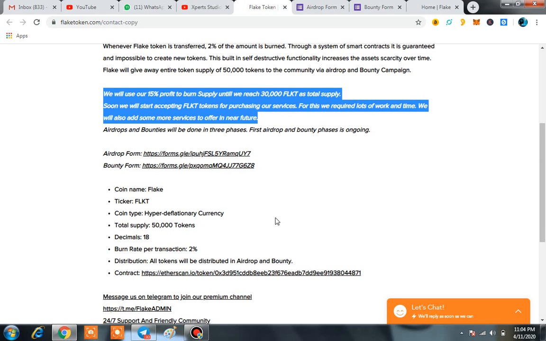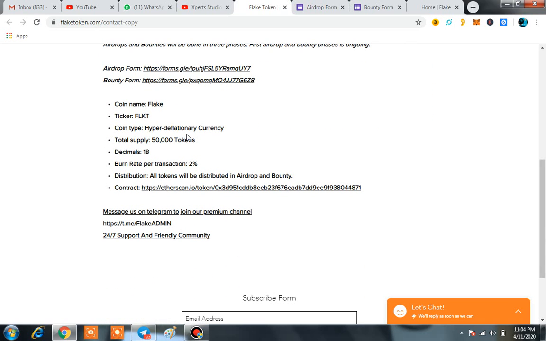As I am telling you again and again, the basic thing is this: at this time the supply is very low, only 50,000 tokens. And here you can see the coin type is hyper deflationary currency. Hyper deflationary currency means that every transaction will burn tokens, and it will definitely help you a lot.